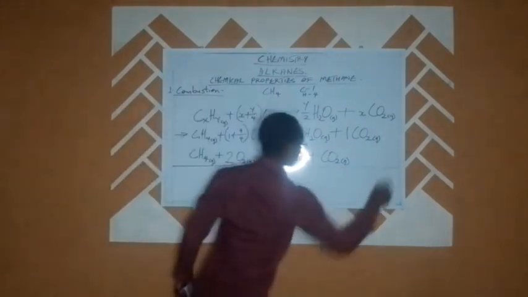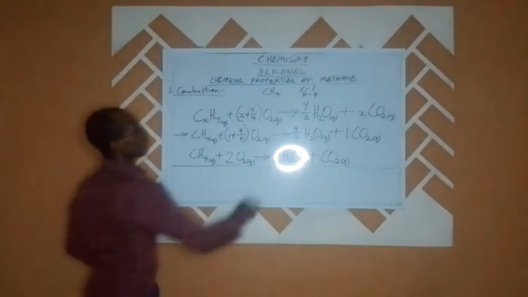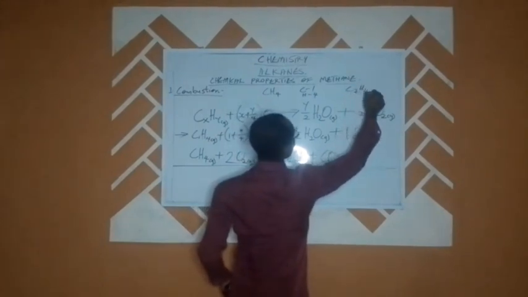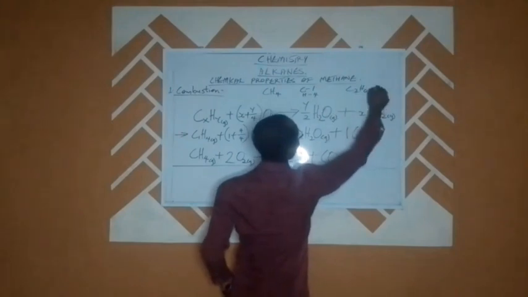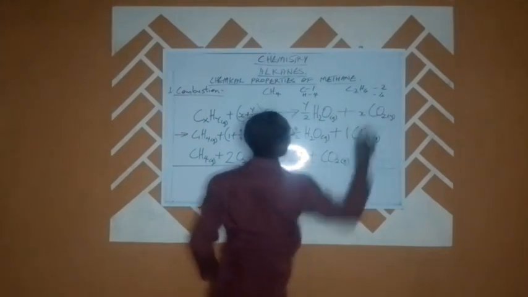For example, let me use ethane, where we have the formula C2H6. That means our carbon is 2 and our H is 6.